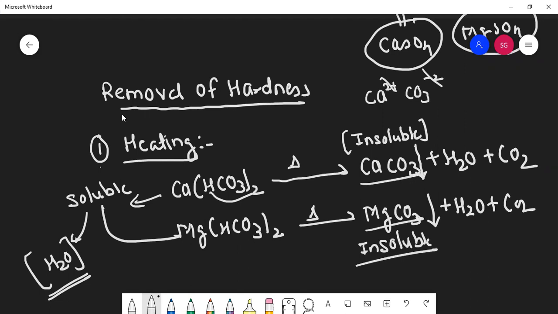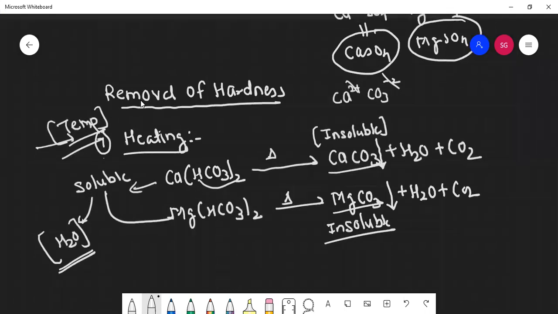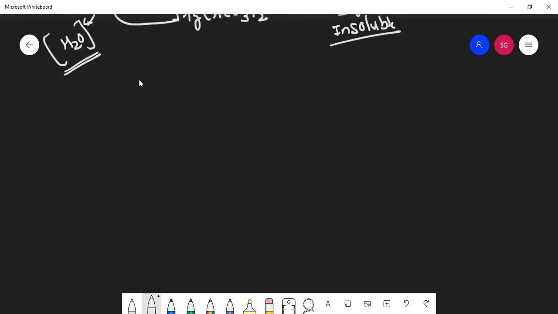Then by heating we can remove only temporary hardness, students, not permanent hardness. Always remember, by heating we can remove only temporary hardness, not permanent hardness. One more method is there to remove temporary hardness, that is known as Clark's method.